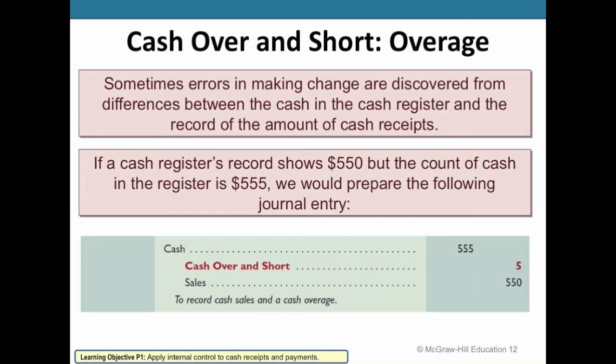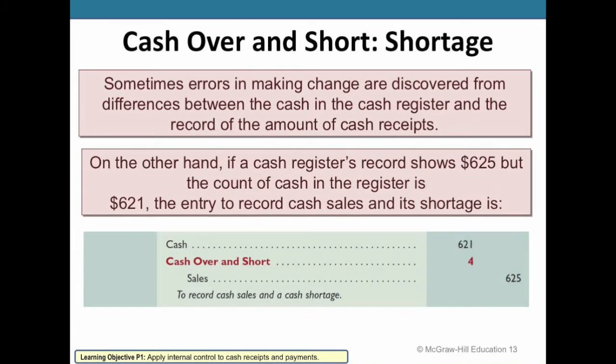And we're going to use it as a credit where we have an abundance of cash, where we have too much cash. So it's going to represent that we have an additional amount of cash, so we'll use it as a credit in that circumstance. We'll also use it as a debit if the amount of cash in the register is short. So if we had sales of $625 but only cash of $621, then we'd have cash short for $4 and be recording that as our debit.